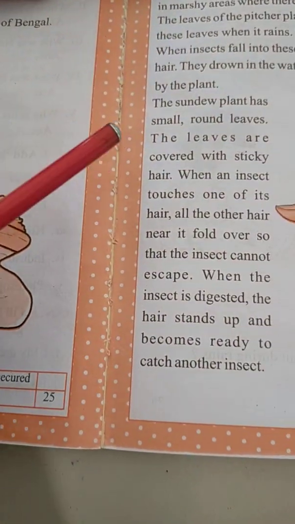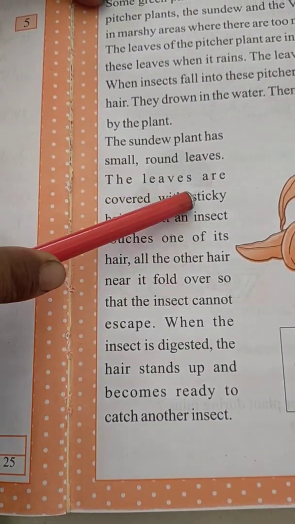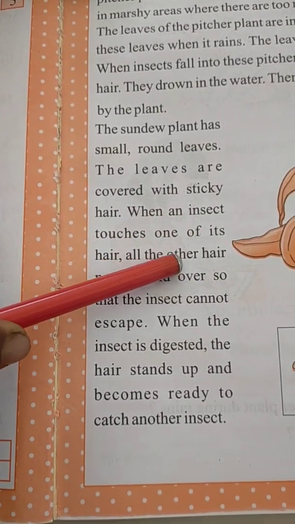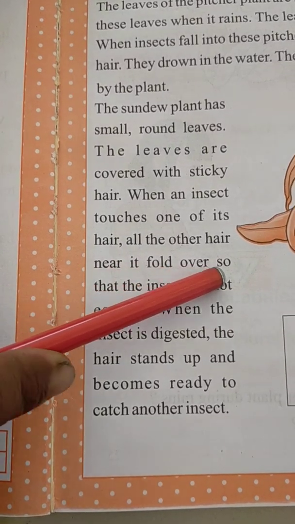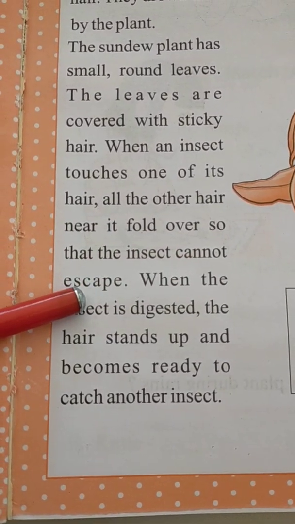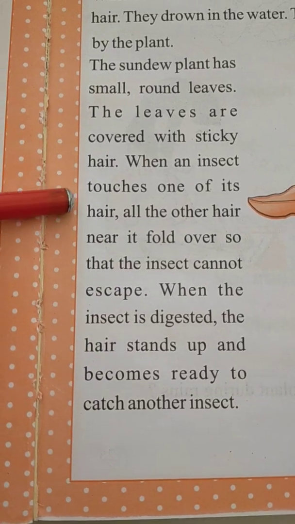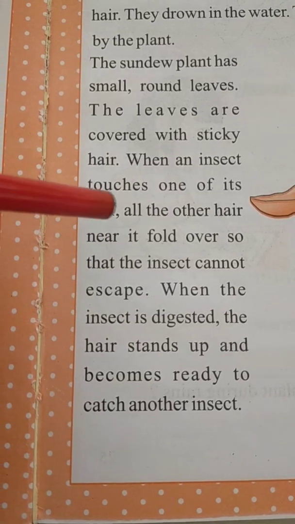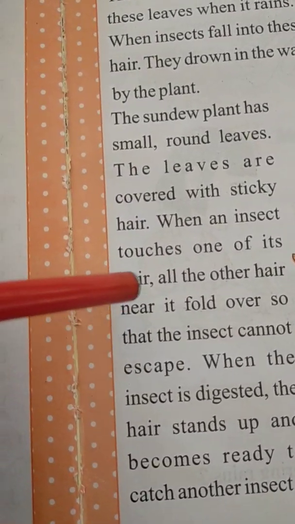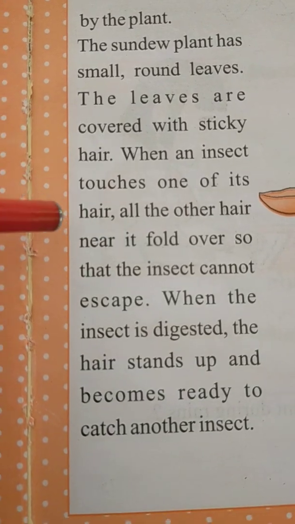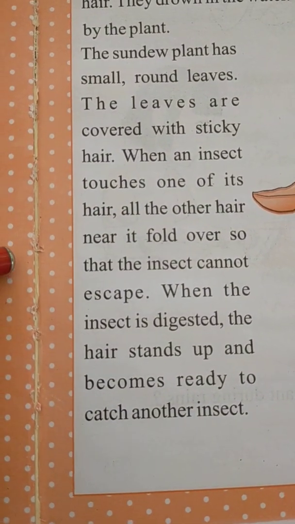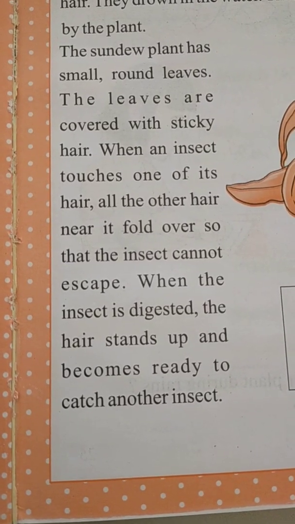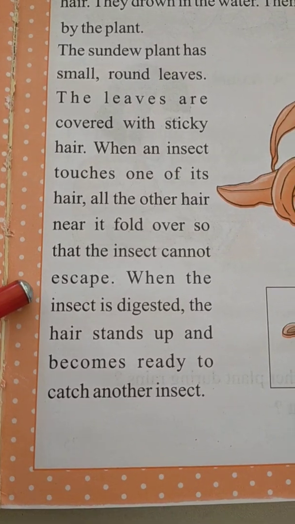The leaves are covered with sticky hair. When an insect touches one of its hairs, all the other hairs near it fold over so that the insect cannot escape. I have already told you, when it comes, the sticky hairs of the leaves close or fold automatically, so that it cannot get out easily or escape from this